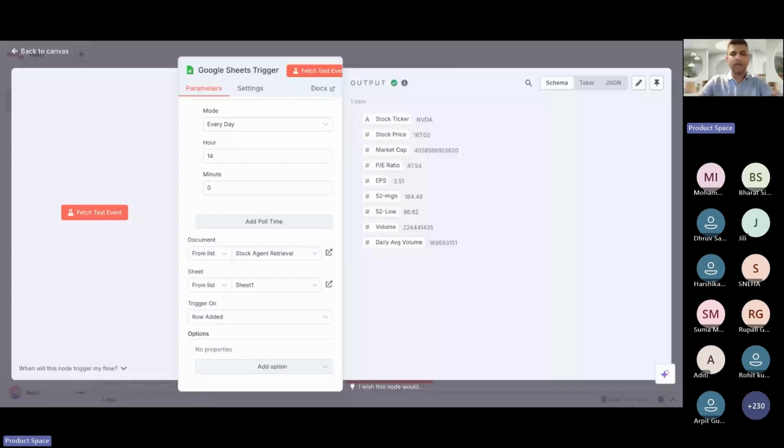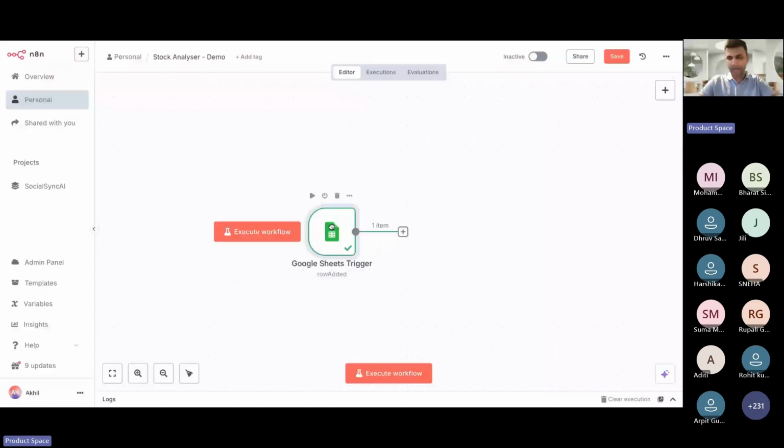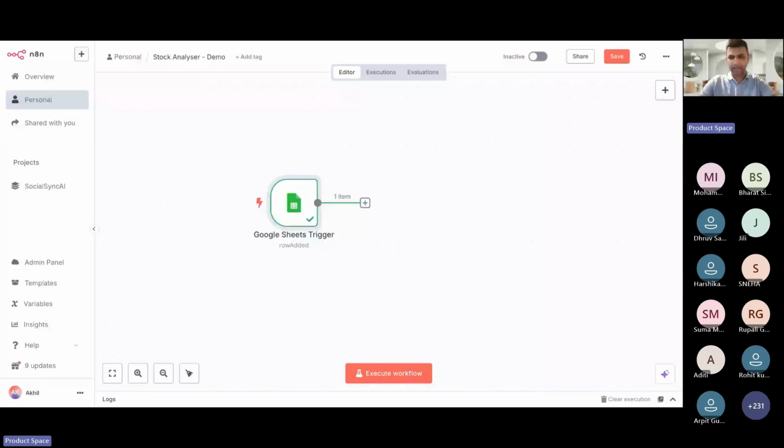Now, I want to quickly go to chat. If anyone has any queries till this point, you can write in the chat. We'll take those queries and then move to the next step in the flow.